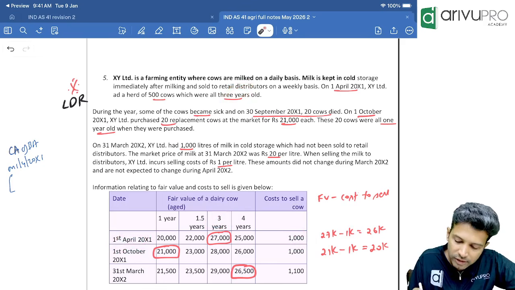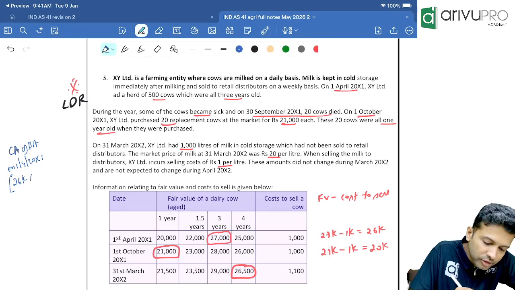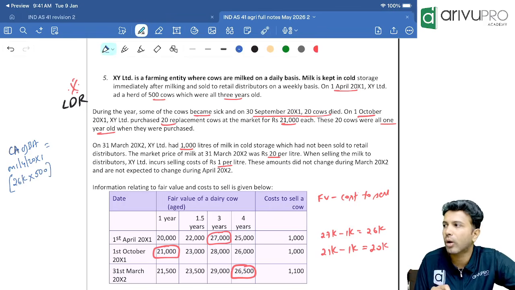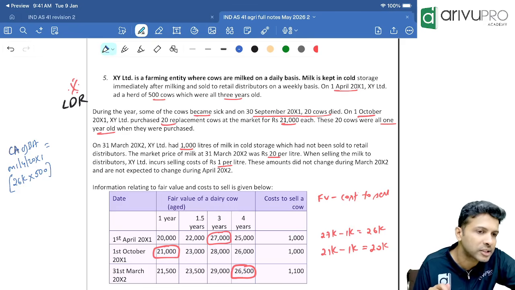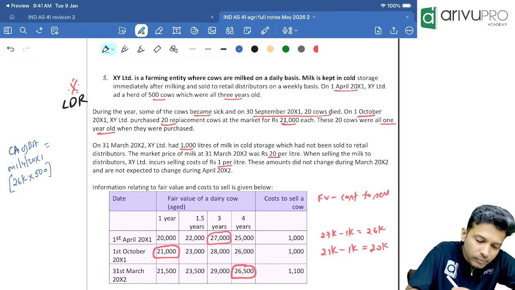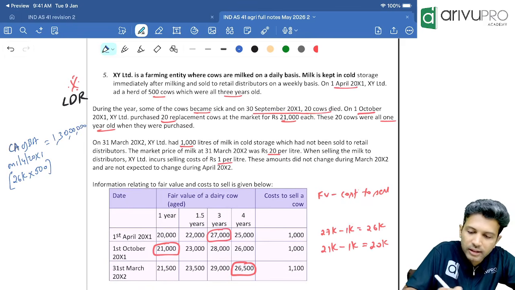So fair value less cost to sell is 26,000, the value of one cow. We have 500 cows. So before the cows expired, what was the carrying amount of biological asset? 1 crore 30 lakhs. You don't have to write it.